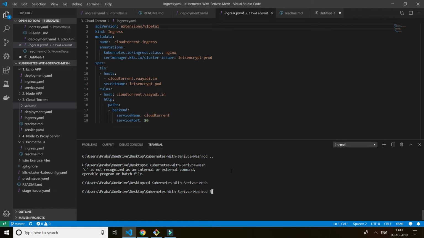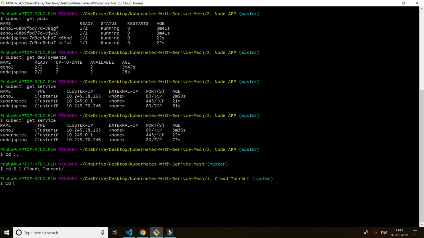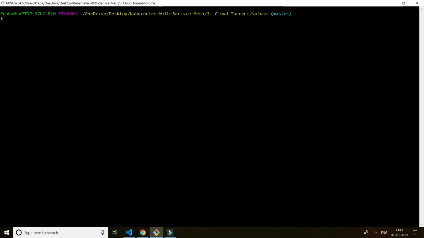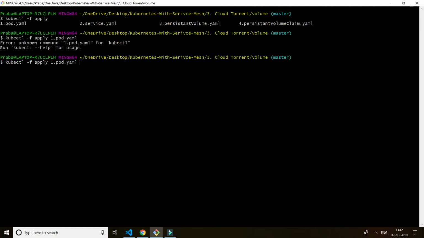Going back to Kubernetes, I'm going to the cloud torrent volume. What I'm going to do is kubectl apply, first the pod. Sorry, the command is wrong.